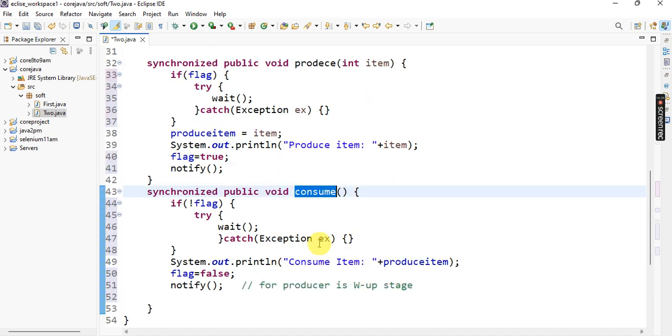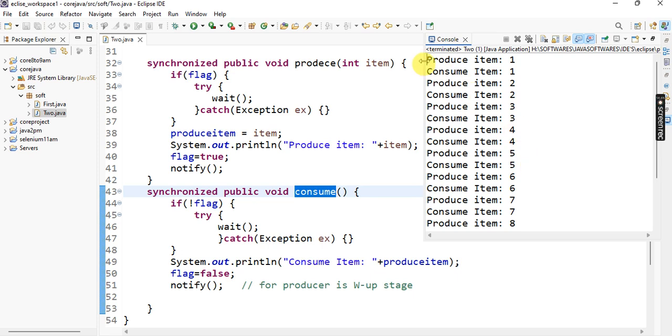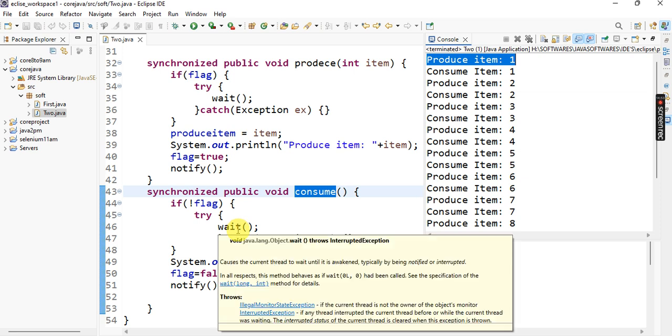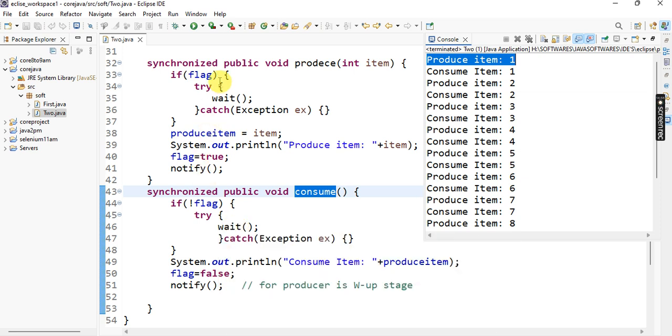using boolean scenarios. Before that, we need to save that program, then we have to execute this program. So the producer produces the item. When the producer produces that item, by default the consumer is in waiting stage. After producing this item, the producer goes to waiting stage. Because flag equal to true, notify means the consumer comes to wake up stage.